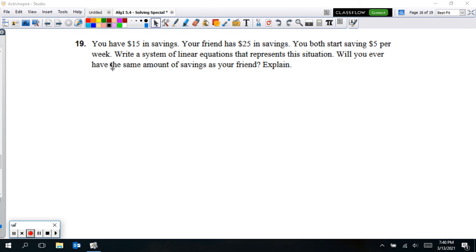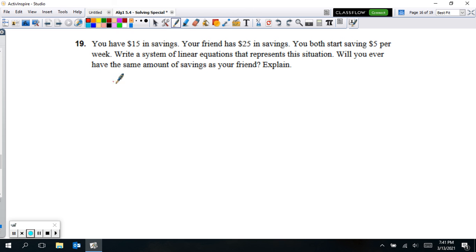Okay, so right there at the bottom of 151, our last problem, number 19. It's always a situation problem, and we have to write out the system of equations on this one. It says you have $15 in savings. Your friend has $25 in savings. You both start saving $5 per week. So write a system of linear equations that represents this situation.